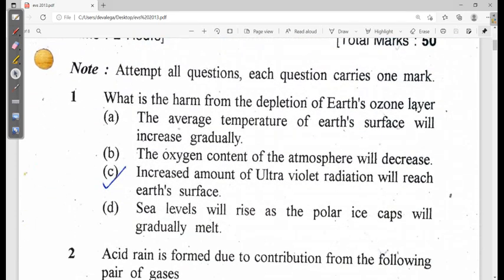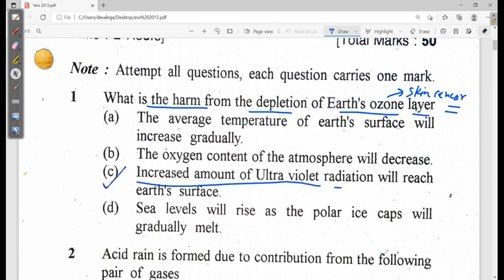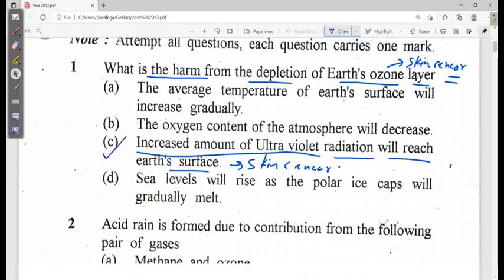So, this is your question number 1. What is the harm from the depletion of the earth's ozone layer? It can cause skin cancer by allowing UV radiation to reach the earth, and it is already marked by the student. Increased amounts of ultraviolet radiation will reach the earth, which will cause skin cancer. Okay, so this is the correct option, which is already marked by one of the students.